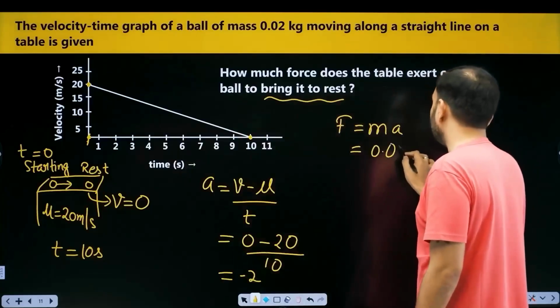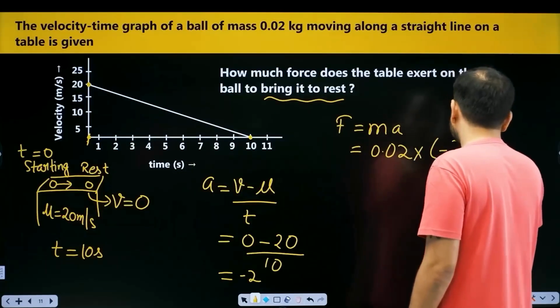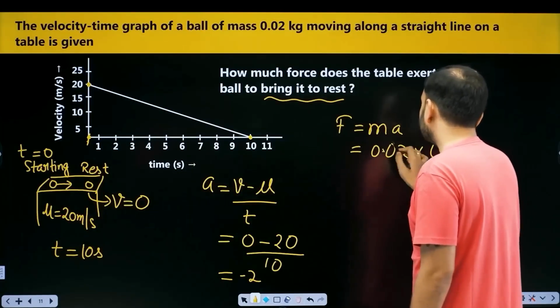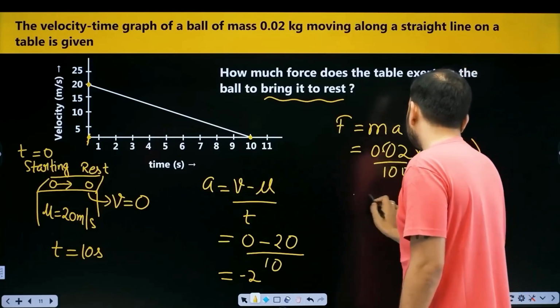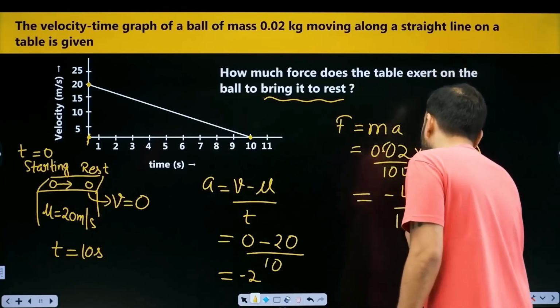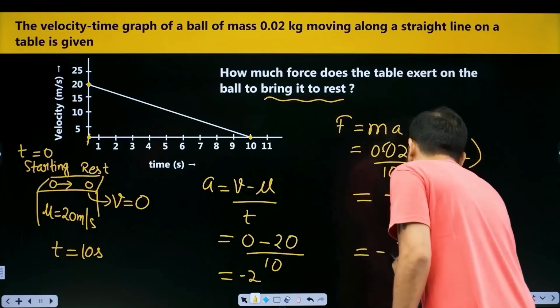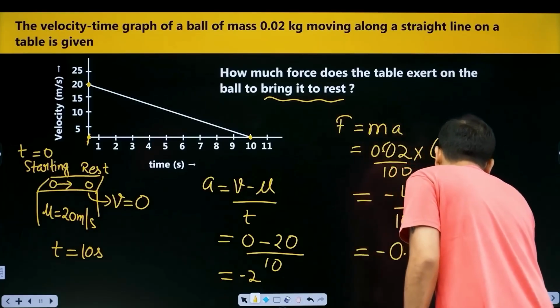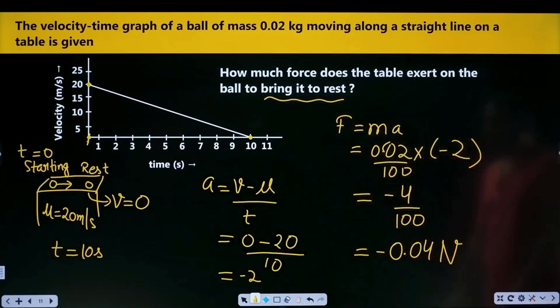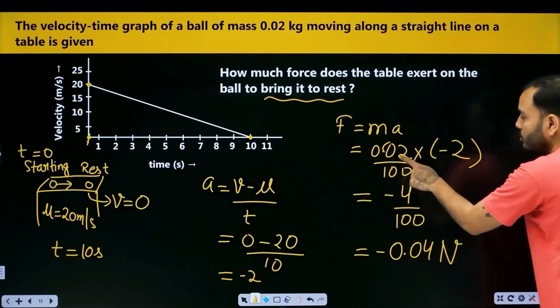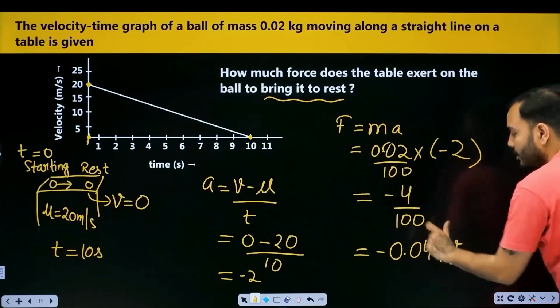What is the mass? 0.02. What is a? Minus 2. Okay, the decimal will be removed from here. 100 will come below. 2 2s are 4. Minus upon 400. So how much is it? Minus 0.04 Newton. Tell me, is it correct? Decimal removed, double 0 comes below. 2 2s are 4. Minus 4 upon 100.